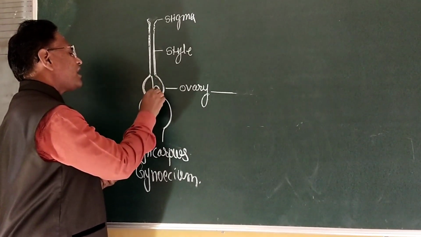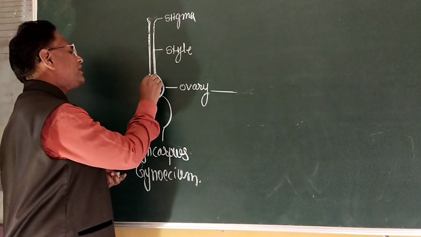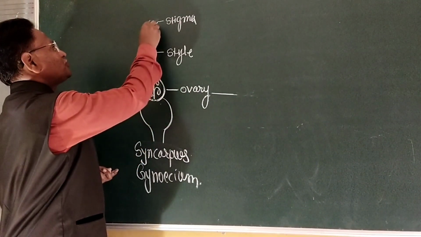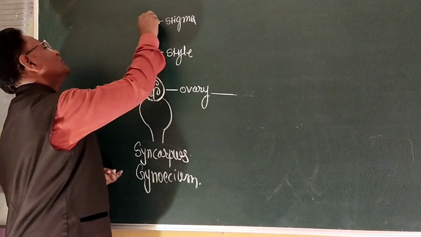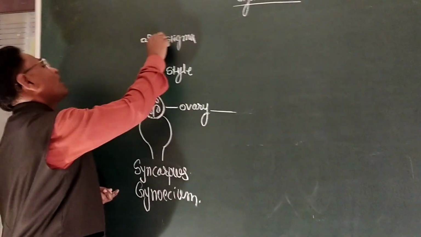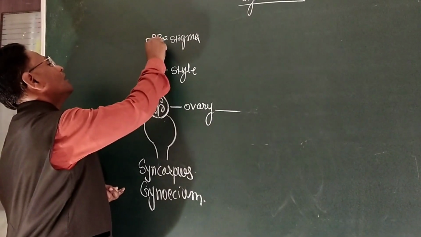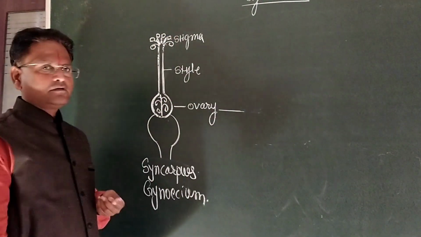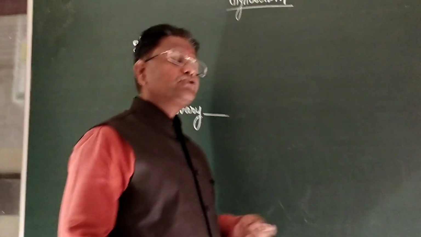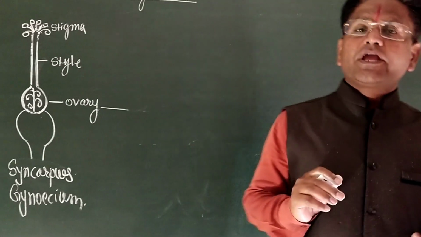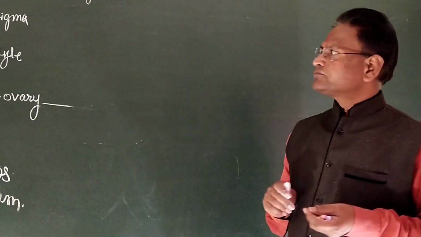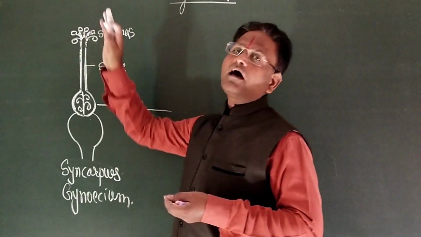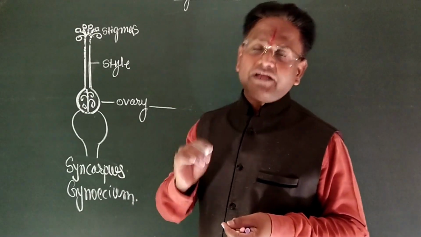The ovules enclosed inside the ovary are many in number, and the stigma may be different lobed or many lobed. On the basis of the number of carpels, stigma lobes may develop in the syncarpous gynoecium. So on the basis of the number of stigmas, carpel number may be identified.